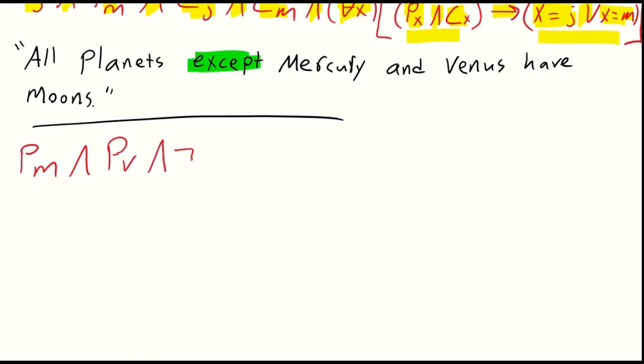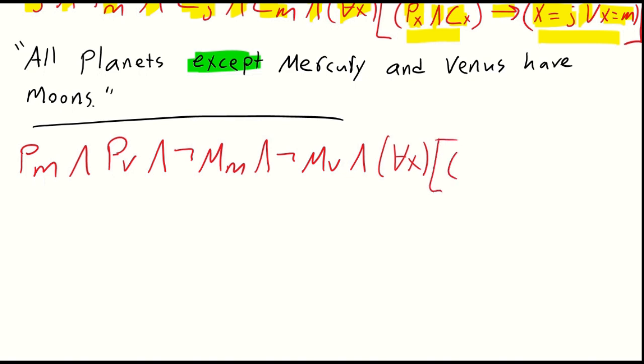And it is not the case that Mercury has a moon, and it is not the case that Venus has a moon. But now we want that exceptive part, so we'll say and for all x. So what's in that antecedent?